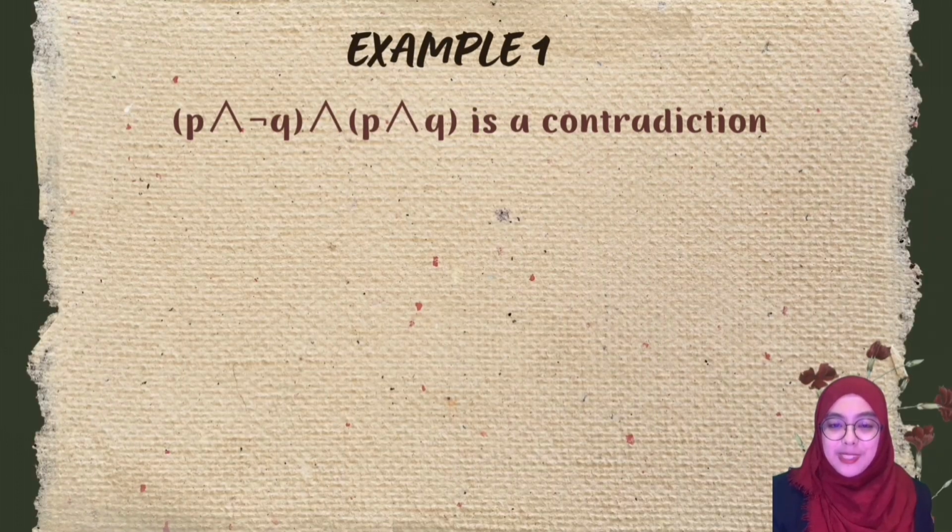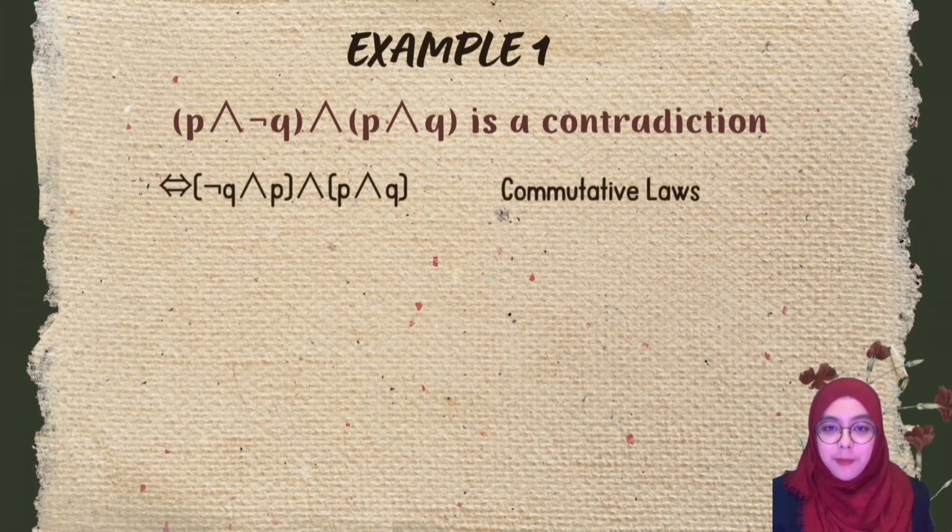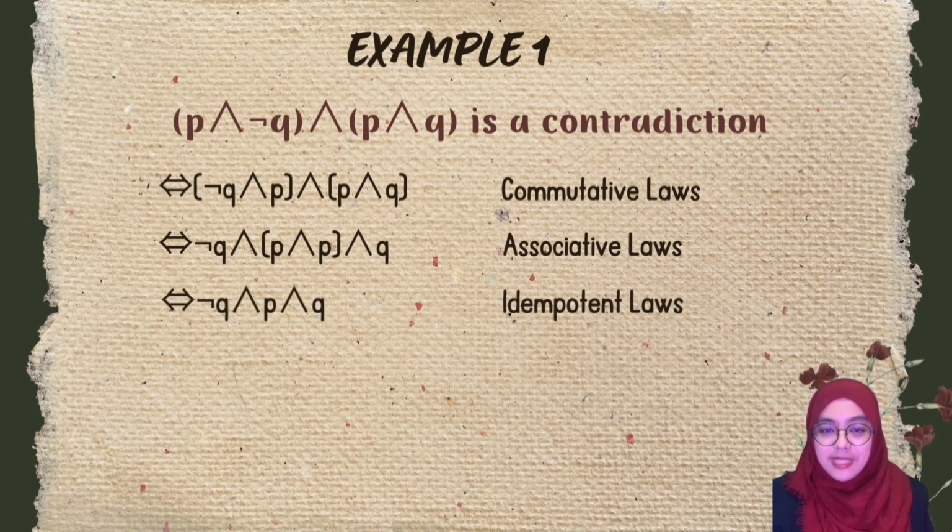So, to understand more about this topic, let's look at the questions. For example 1, show that (P and not Q) and (P and Q) is a contradiction by the laws of logic. From the statement, we can use commutative laws and get not Q and P and Q. After that, we can apply associative laws to combine them in one bracket, and we get not Q and (P and Q). Since P and P are already sitting next to each other in one bracket, we can apply idempotent laws and get not Q and Q.